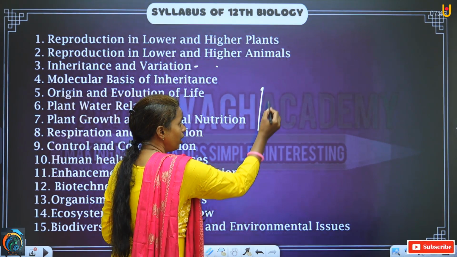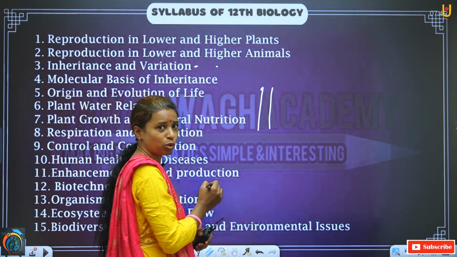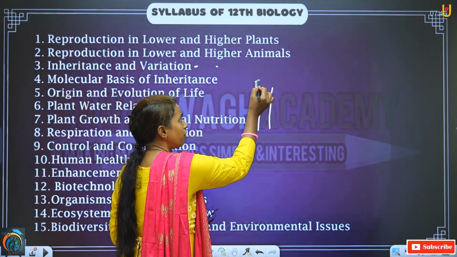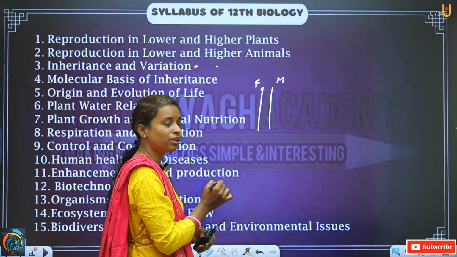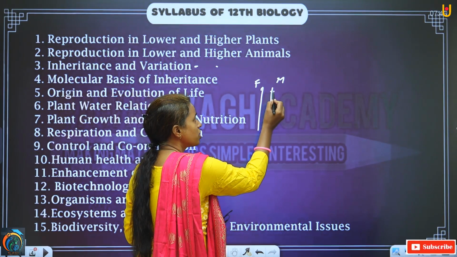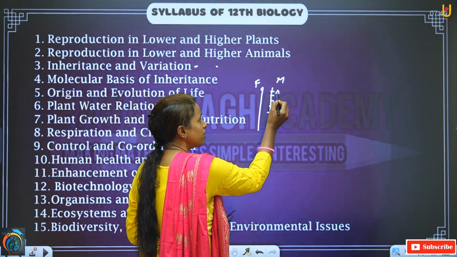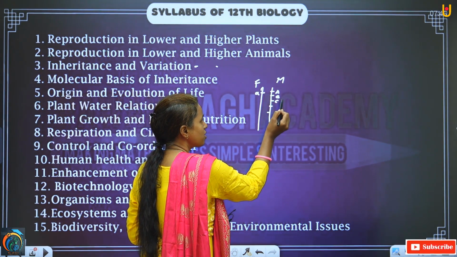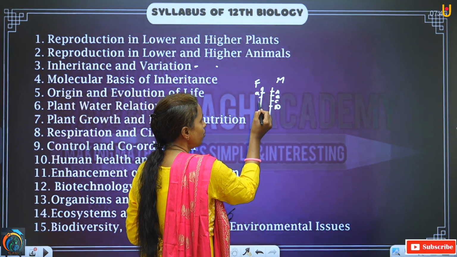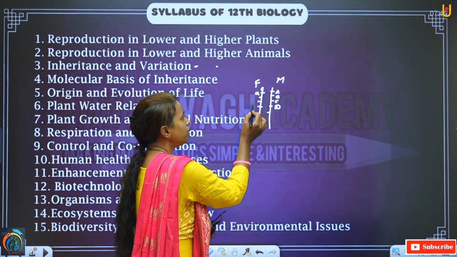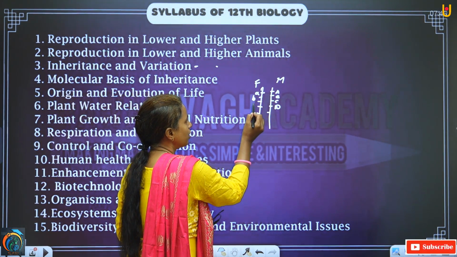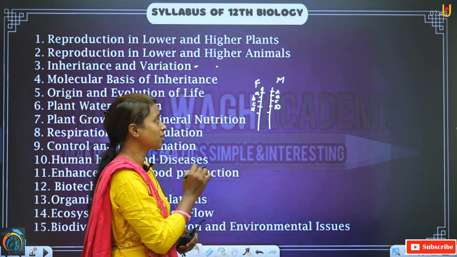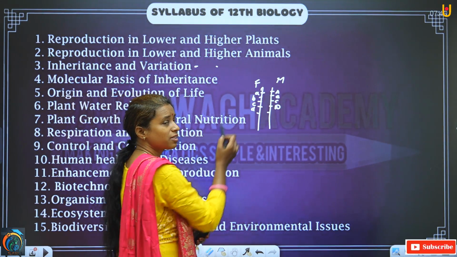See here. If these are the chromosomes, both are chromosomes, this one is coming from the father and this chromosome is coming from the mother. Here, different genes are present. For example, this is gene A, again this is gene B, this is gene C, this is D. And the same alleles are present on the other side: A, B, C, D. Okay, these are the alleles. These chromosomes have come, this from the father and this from the mother.